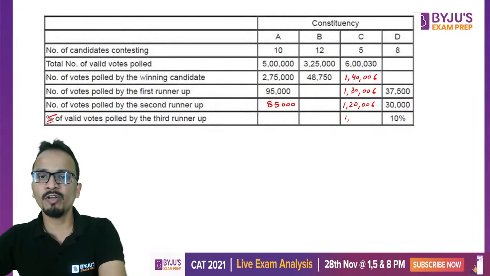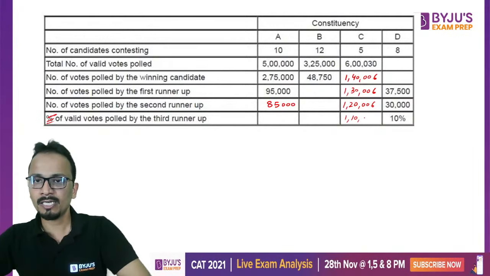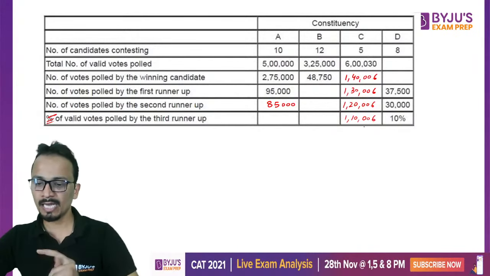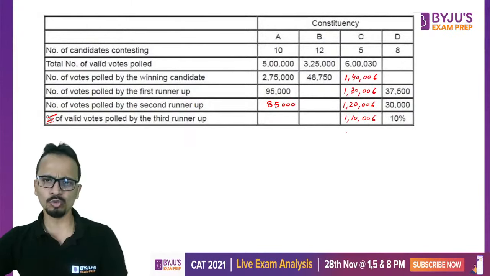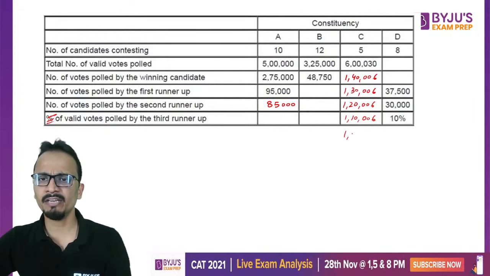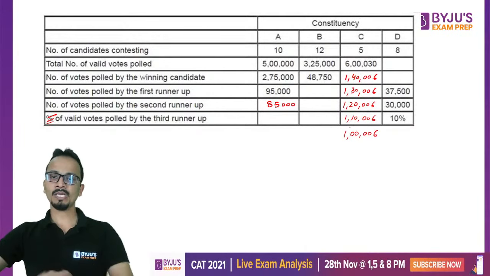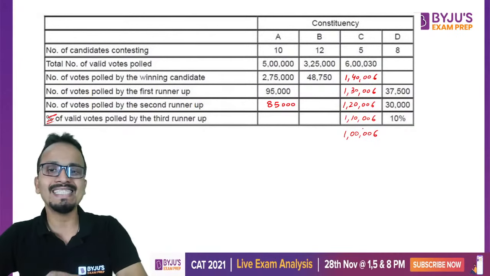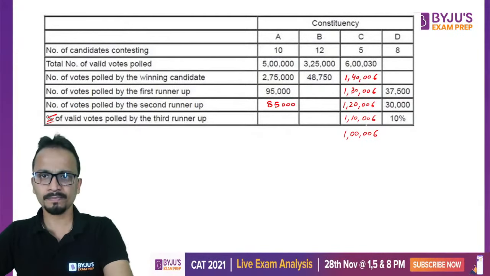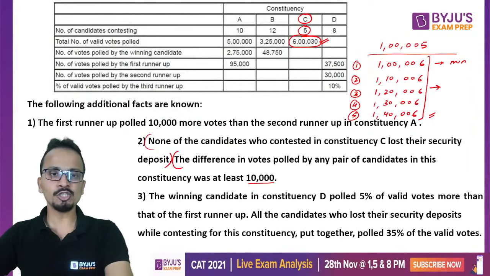For the third runner-up it will be 1,10,006. And the loser, the fifth one, I'll not call him loser, but he will get 1,00,006. Okay, so I have filled all the values for constituency C. Right. Now let's move ahead.